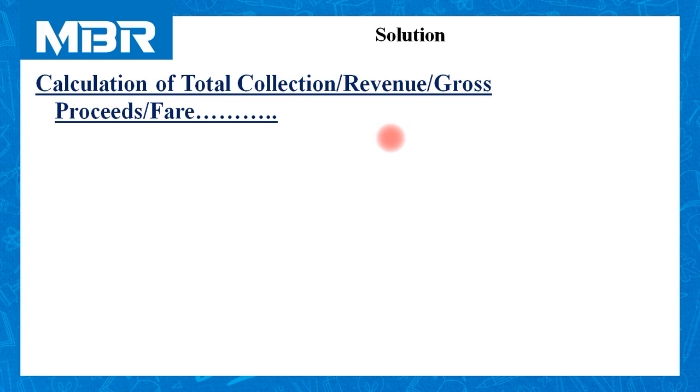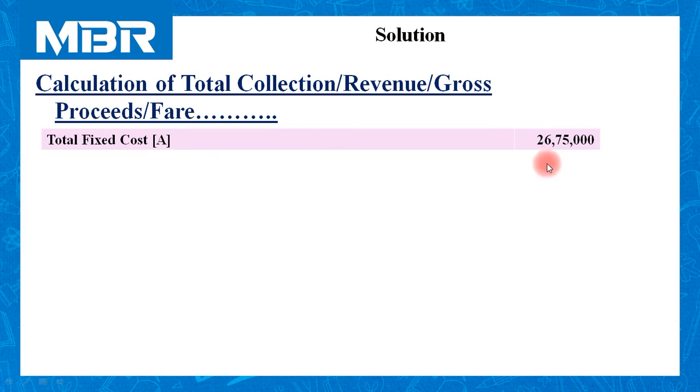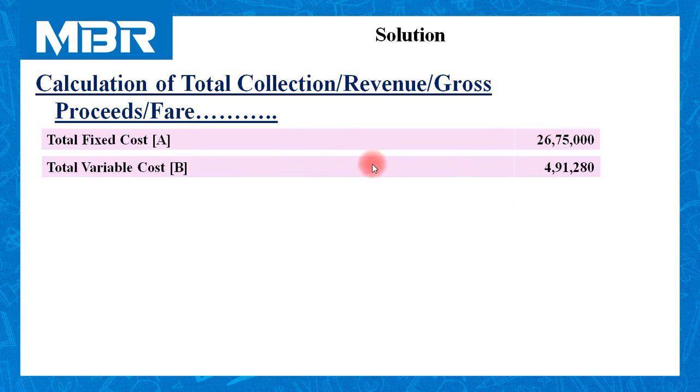We have completed calculation of cost. Let us calculate total collection or revenue or gross profit or fare or rent, whatever you say. Total fixed cost that we have directly taken from previous table, 26,75,000.